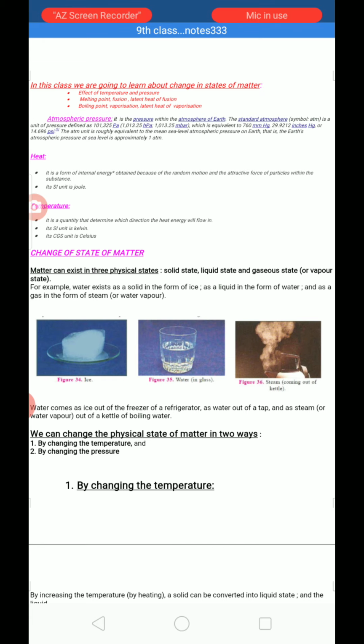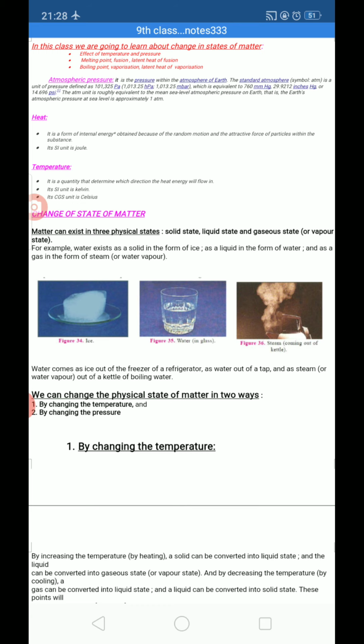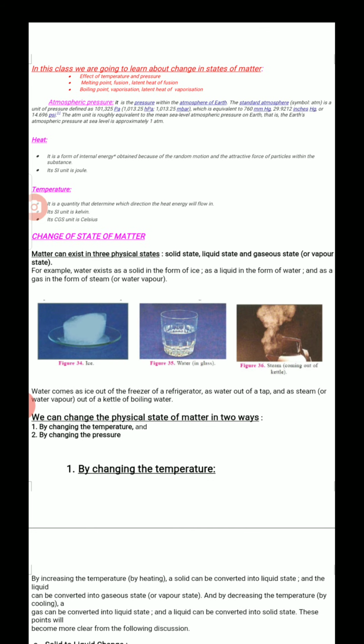Next, heat. We must know the difference between heat and temperature. Both seem to be almost the same, but actually there is a difference. Heat is a form of energy. Remember, heat is a form of internal energy that is possessed by the interior part of the body of the object, which is because of random motion of particles and attractive forces between the particles of the substance. I am repeating, heat is a form of internal energy that is possessed by an object because of its particles' motion as well as its attractive forces. It is a form of energy, so its unit is joule.